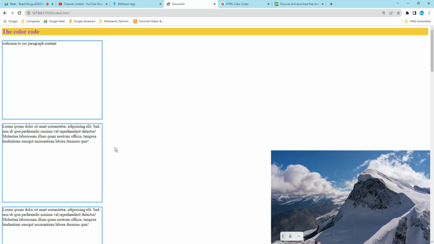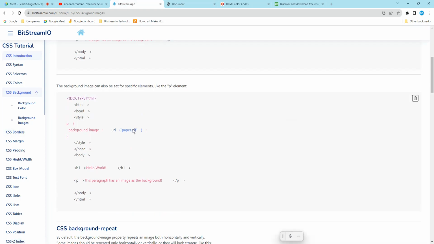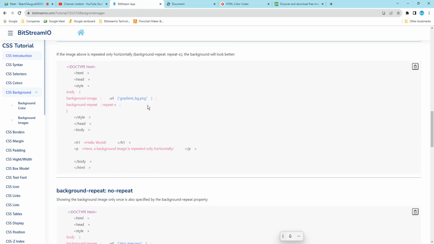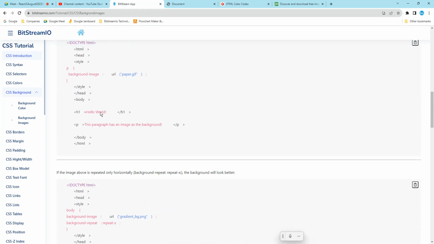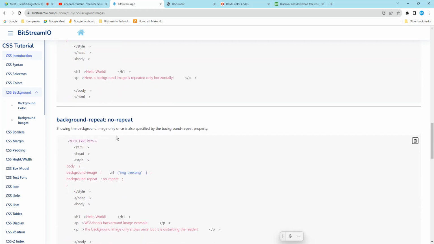Okay, so this is CSS background. The background and the background images are there. This is the image we already saw. Background repeat X is there, the X axis, and background repeat Y. You can just practice.